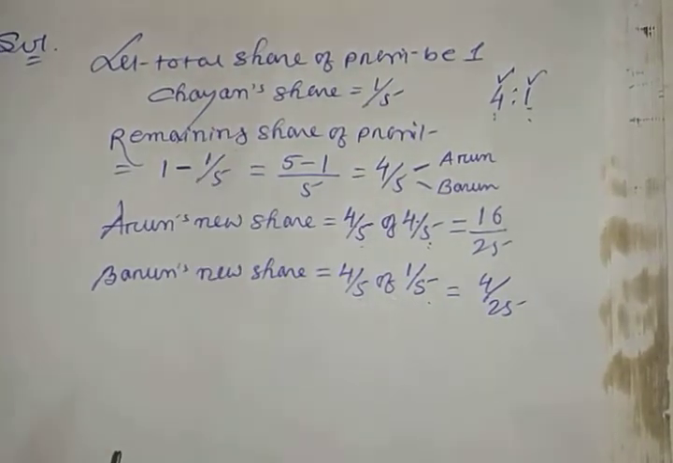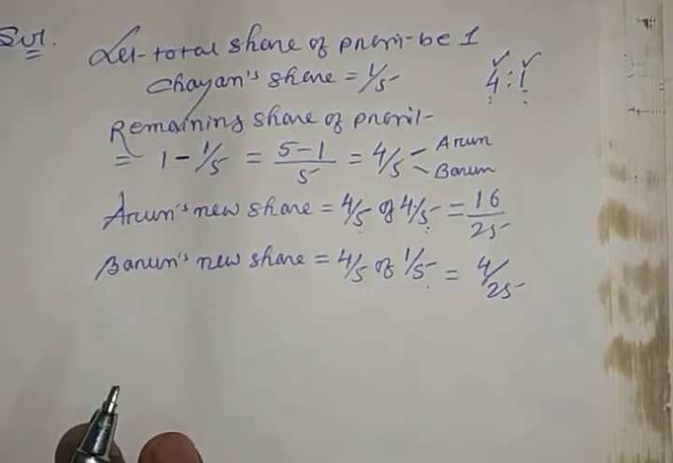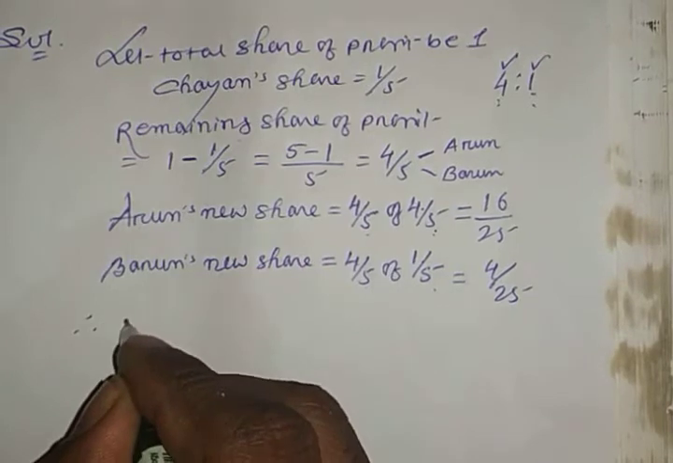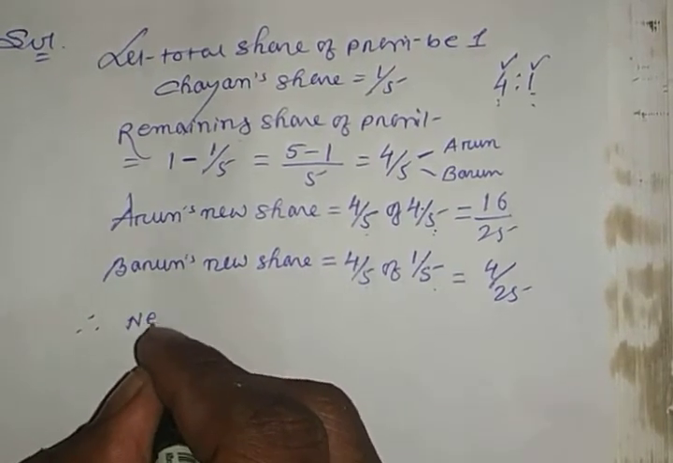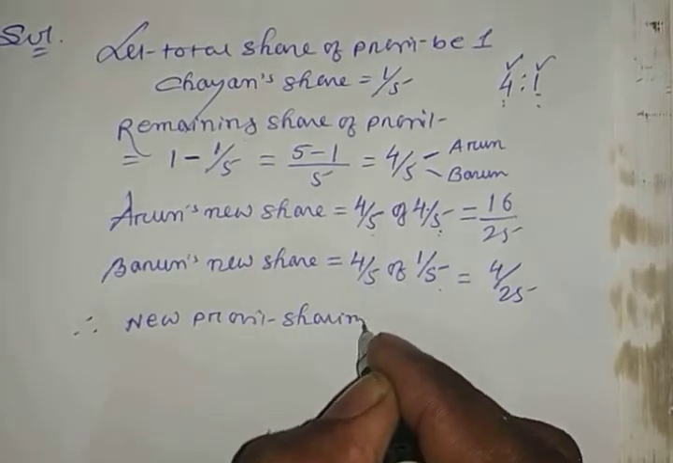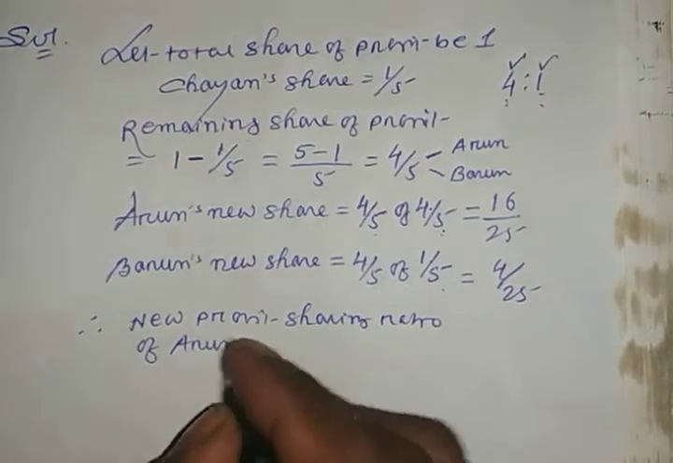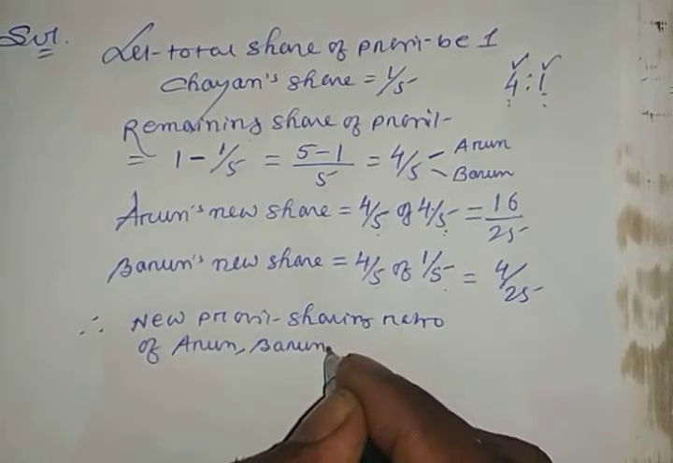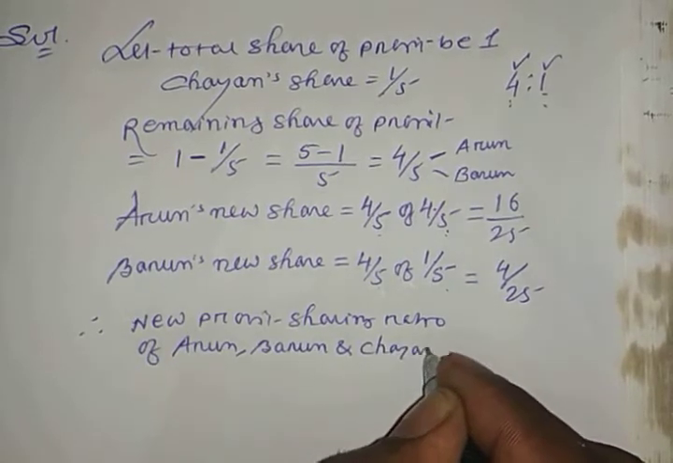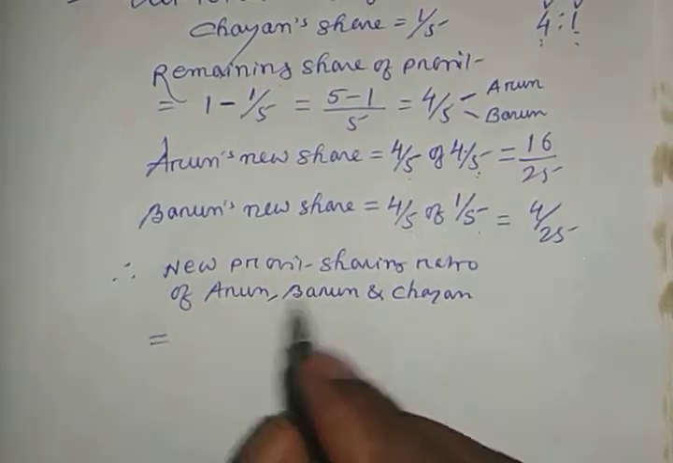Okay. Now what you have to do? You have to find out the new profit sharing ratio of all the partners. So see here how you will calculate this one. Already calculated. Now you have to write the answer. New profit sharing ratio of Arun, then Varun, and now new partner admitted. The new partner name also you have to write here. That is Chayan. Now you see here, new profit sharing ratio means new ratio of Arun. New ratio of Arun is what?